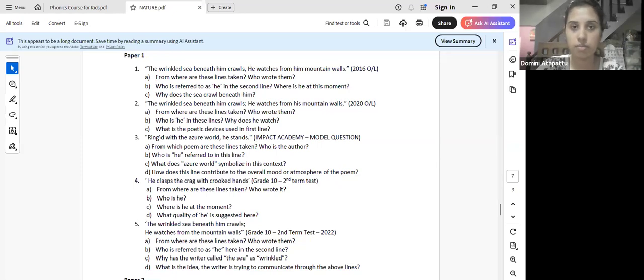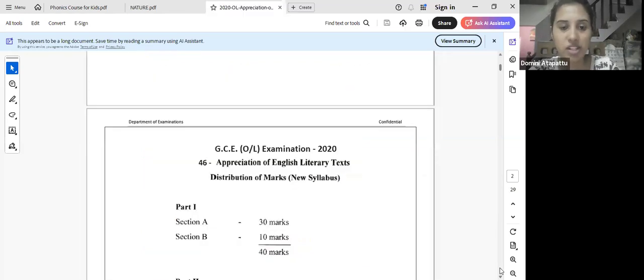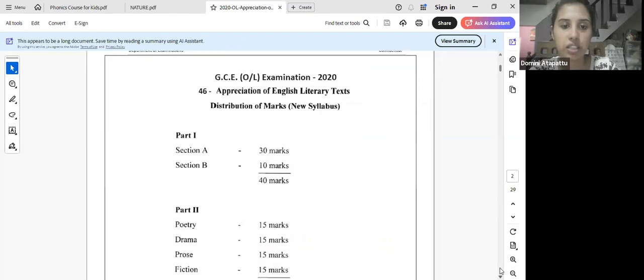Okay. When it comes to the marking schemes, okay, this is the 2020 marking scheme. I'm going to go through the marking scheme with you first and show you how marks are awarded properly. Okay. Paper structure, you already know that. I'm not going to repeat it again.